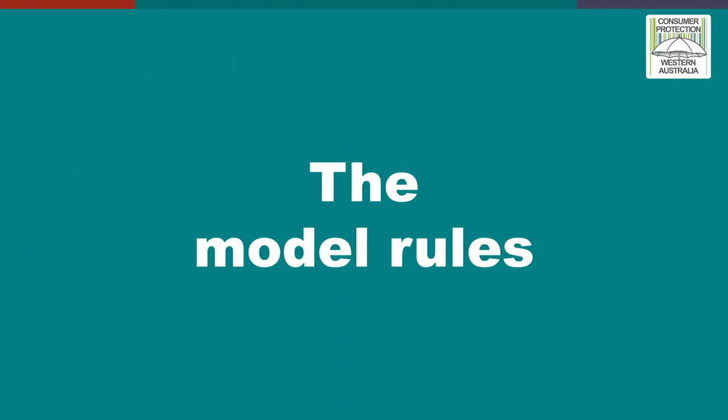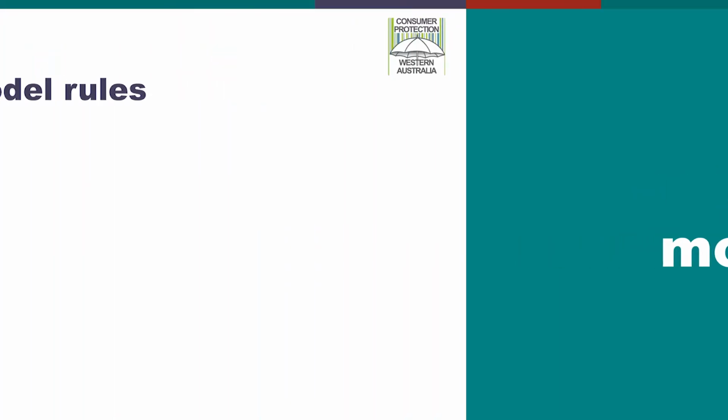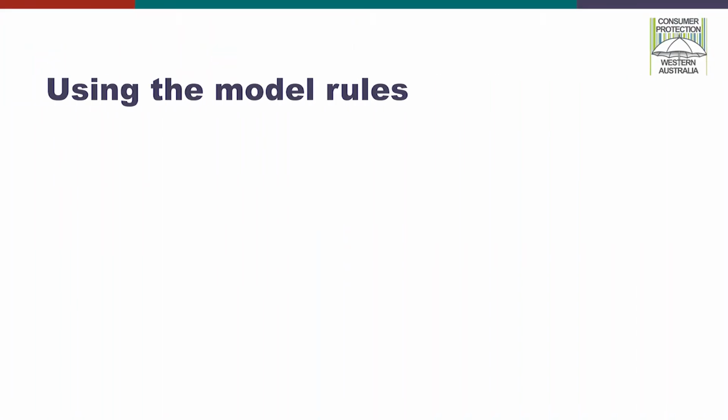If a lot of changes are required to bring the rules into line with the Act, or the document no longer meets your needs, the committee should consider adopting the model rules or using them as the starting point to write a new set of rules. The model rules are a standard set of rules that comply with all the requirements of the Act and provide a good governance framework for running an association.